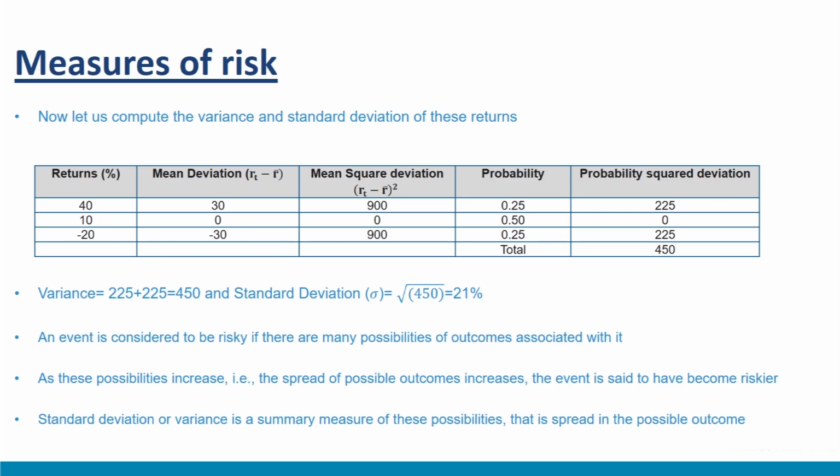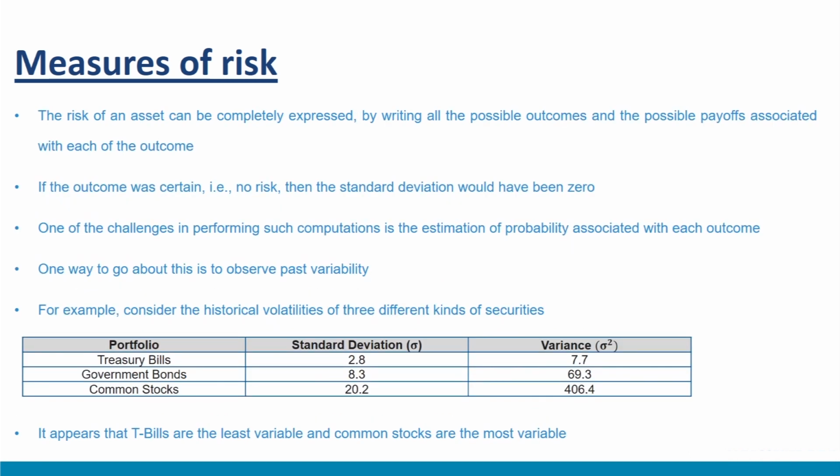For example, if there was one sure shot outcome of our coin tossing game, that is one single possibility, whether positive or negative, we would have said that there is no risk with this event. Thus, one way to define risk is that there are various possible outcomes in an event. And in a similar manner, the risk of an asset can be completely expressed by writing all the possible outcomes and the possible payoffs associated with each outcome.